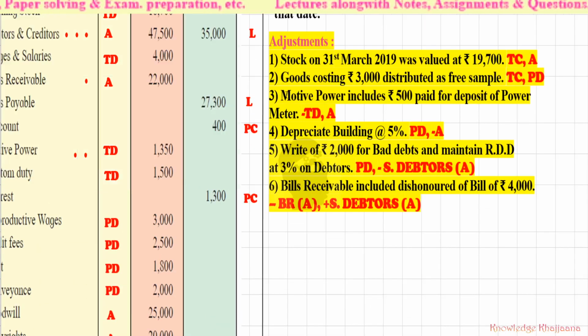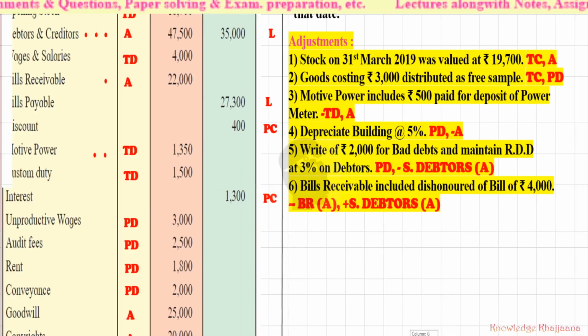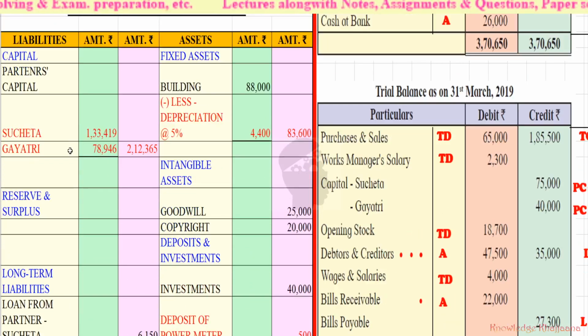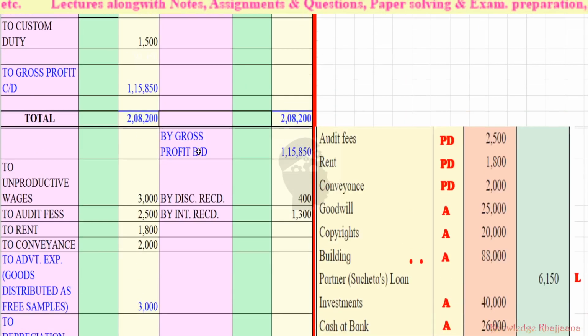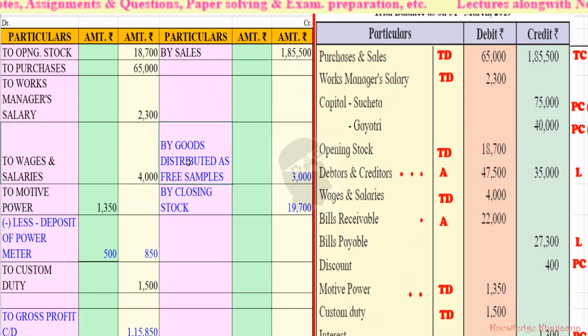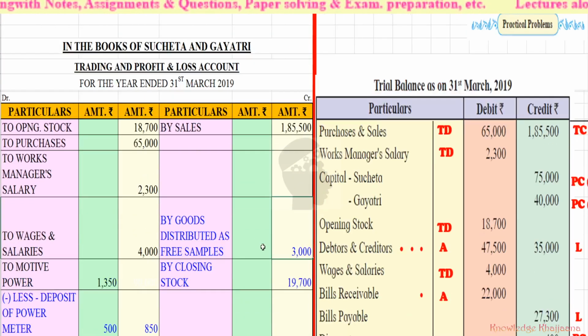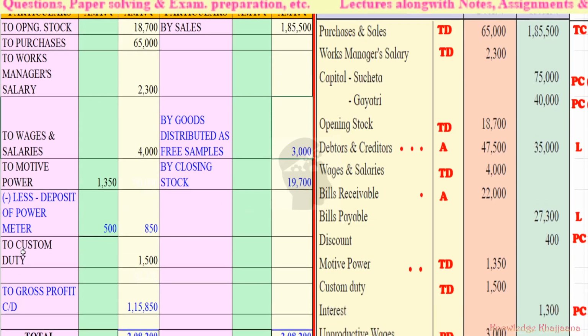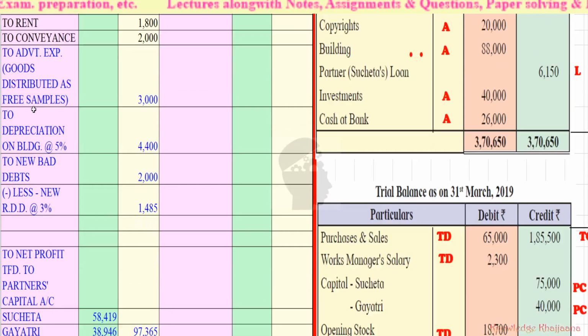Now, goods costing rupees 3,000 distributed as free sample will be recorded to the trading account credit side and the profit and loss account debit side with the same amount. Rupees 3,000 goods distributed as sample. So the trading account credit side will record it as by goods distributed as free sample, rupees 3,000. This is the trading account credit side. And the same we will record to the profit and loss account debit side.